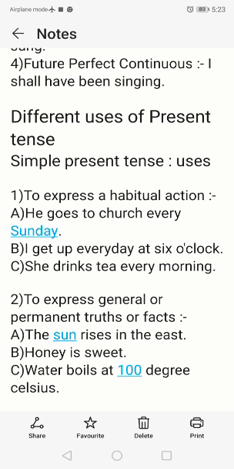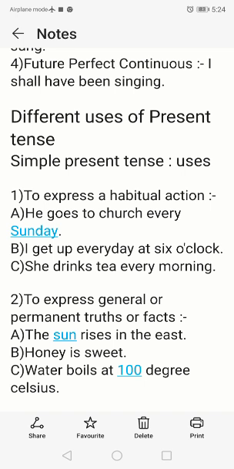And the second use is to express a general, permanent truth or fact, or a universal truth. Here general, permanent or universal truth means a truth or fact that cannot be changed. So all those are called universal, permanent or general truths. To express those facts and truths which are general, permanent, universal, we have to use, once again, the simple present tense.